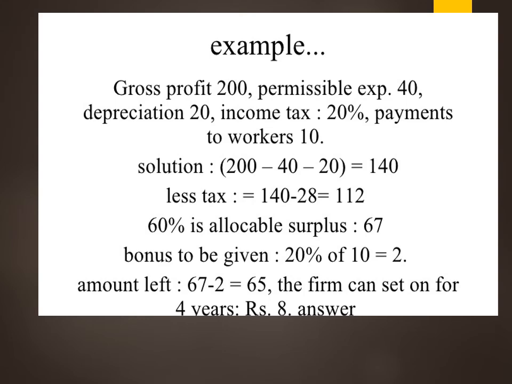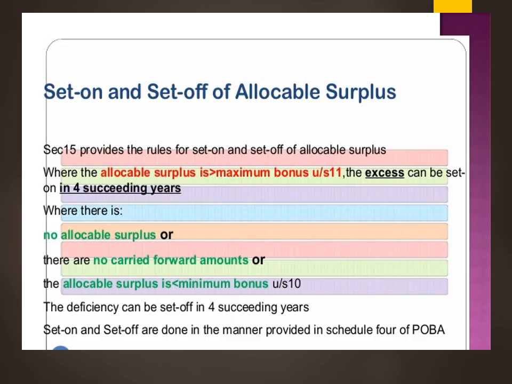And as we know, in Indian companies it is 60% as allocable surplus, 67 in case of bonus. So the bonus to be given is 20% of 10, that is 2. So the amount left will be 67 minus 2. Then the firm can set on for 4 years, that is 8 is the answer.